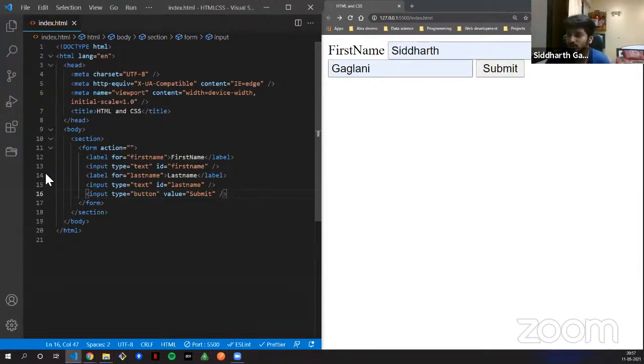So I have told you about the normal text and the button type, right? I have given you the example of age type also. So what you guys can try is, you can create a nice contact form. If it's not presentable in the CSS manner, it's fine. If you guys know about CSS, then much better, you can just design your own contact form. But this is how it's done. You put in your input type and you put in your label, right? So this is the button. What you guys can do in the exercise is, put in your first name, put in your last name, put in your phone number, put in your date of birth.